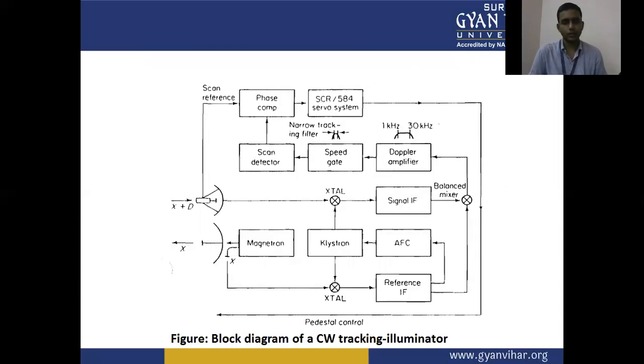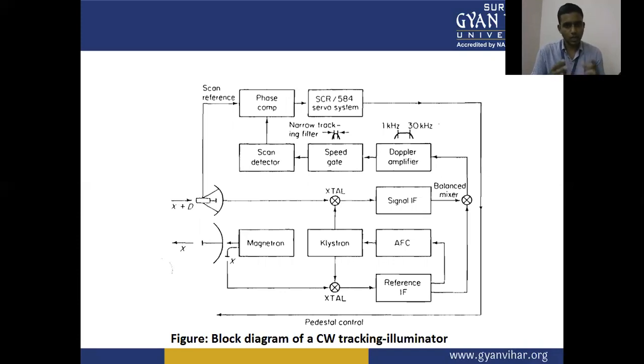This is the block diagram of the continuous wave tracking illuminator. This type of block diagram consists of the magnetron, klystron, AFC (automatic frequency controller), reference, intermediate frequencies, and we have a balanced mixer, Doppler amplifiers, speed gate, skin detectors, phase comparing, and servo systems.